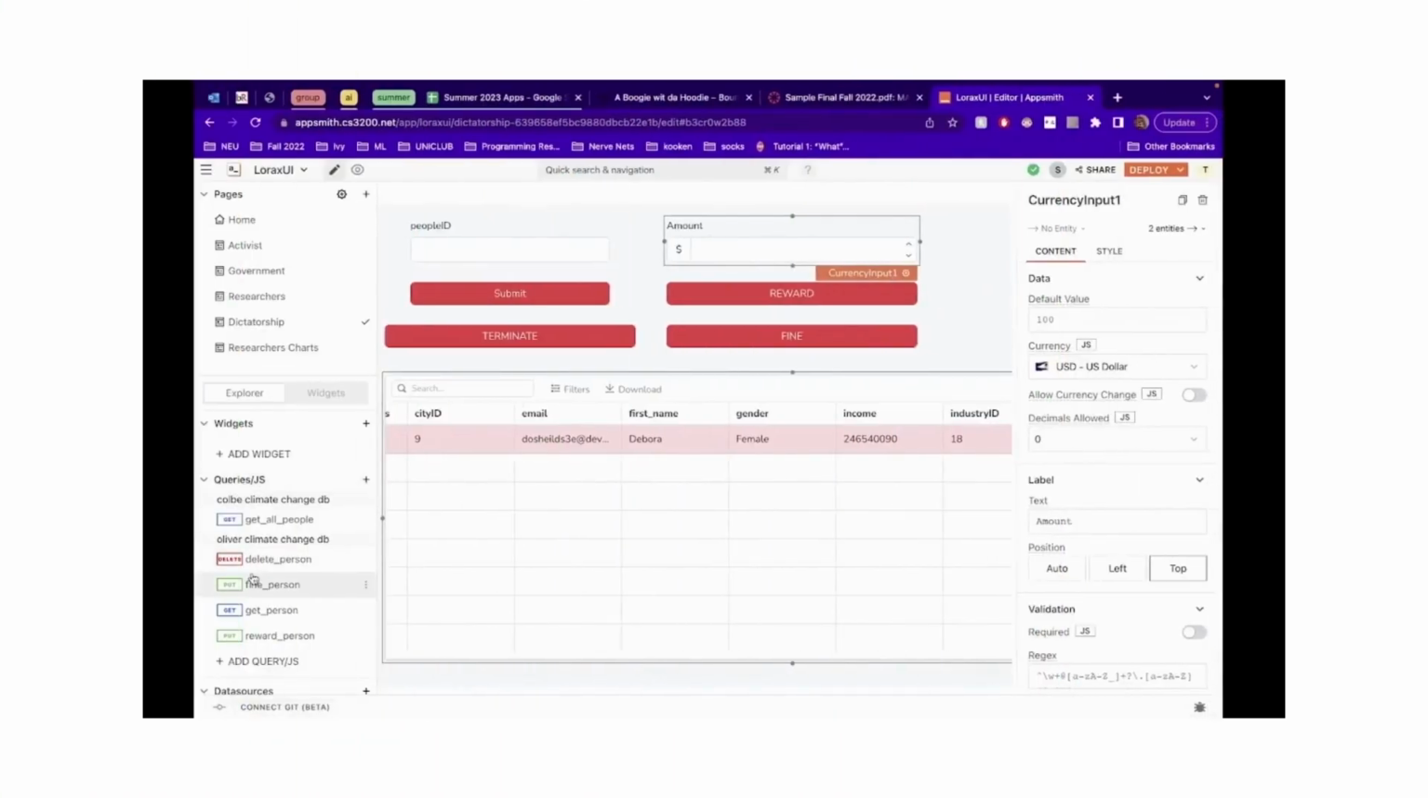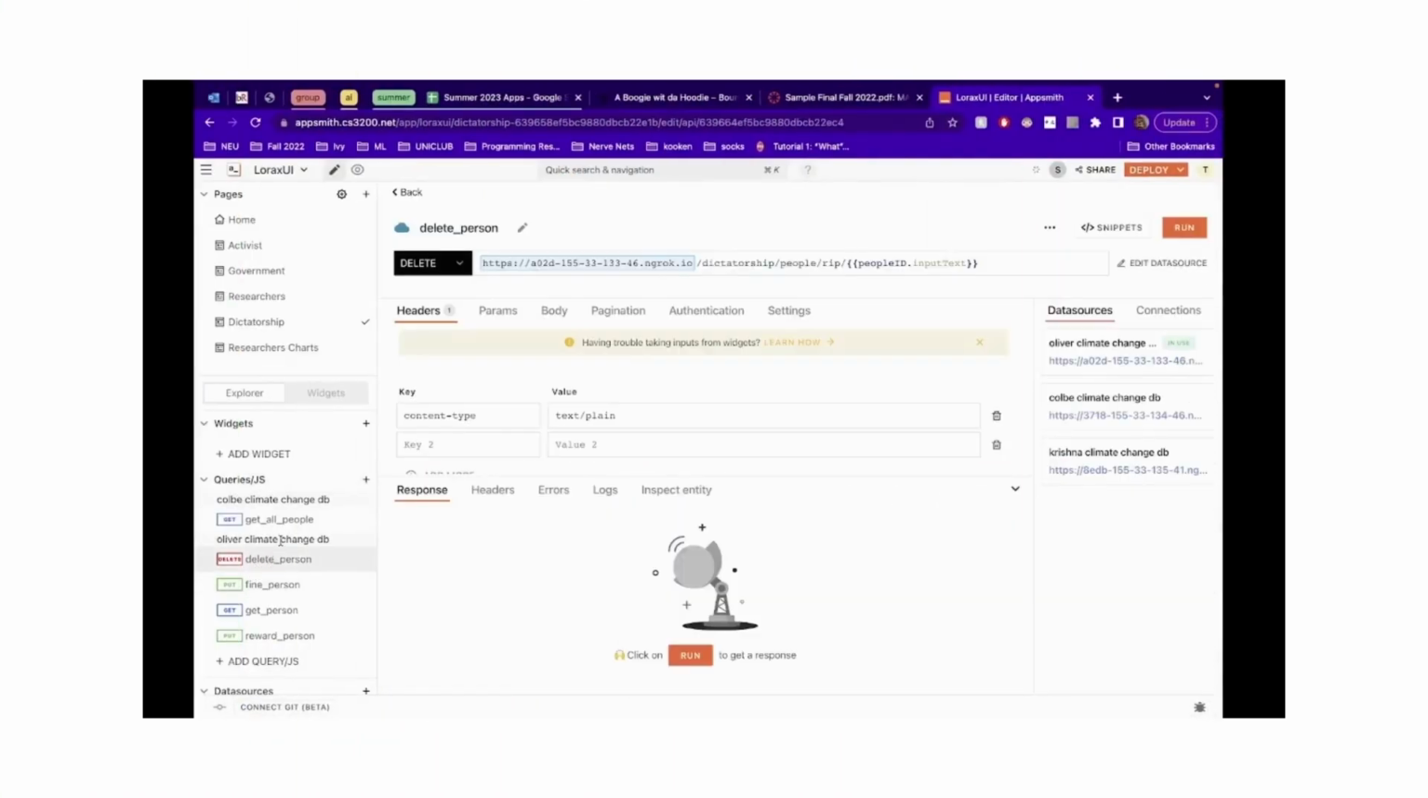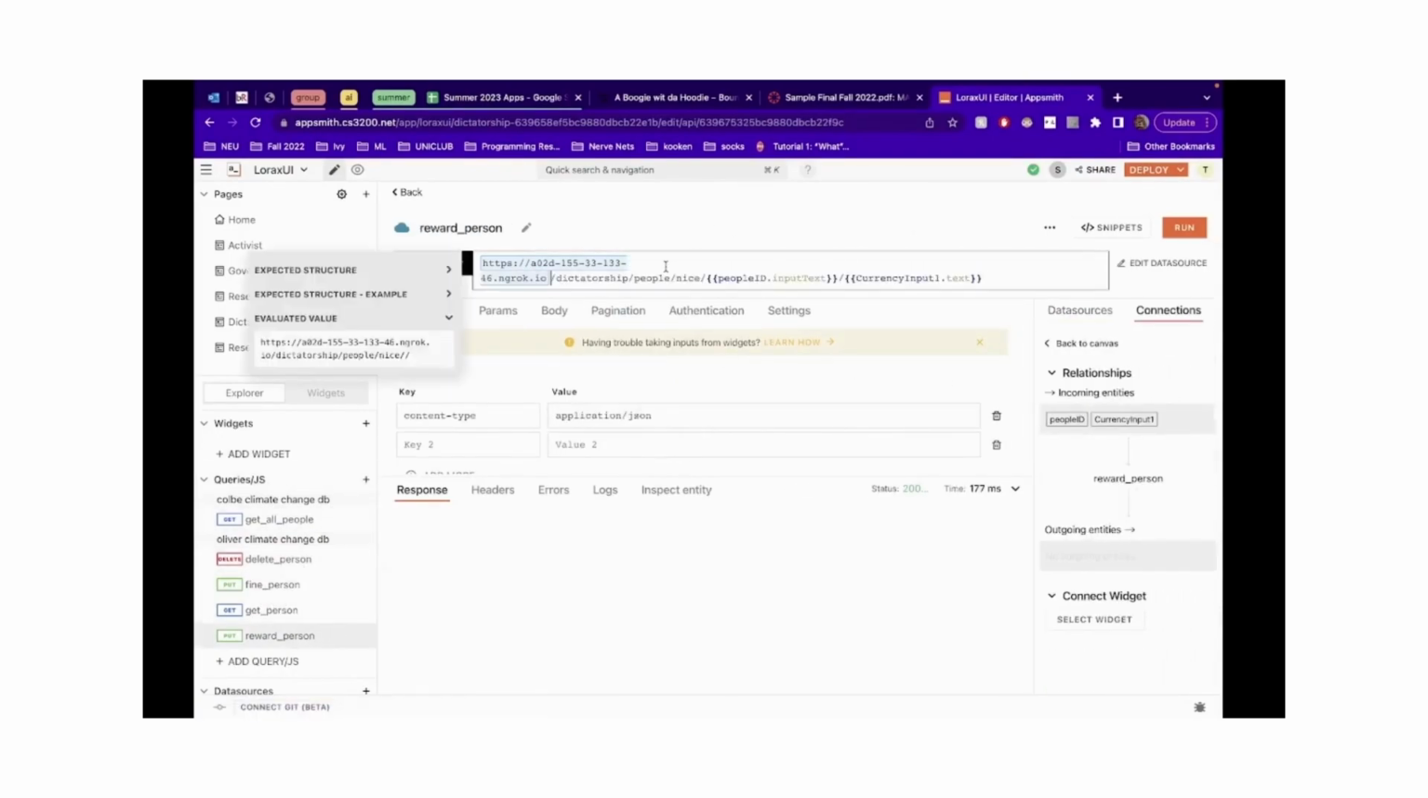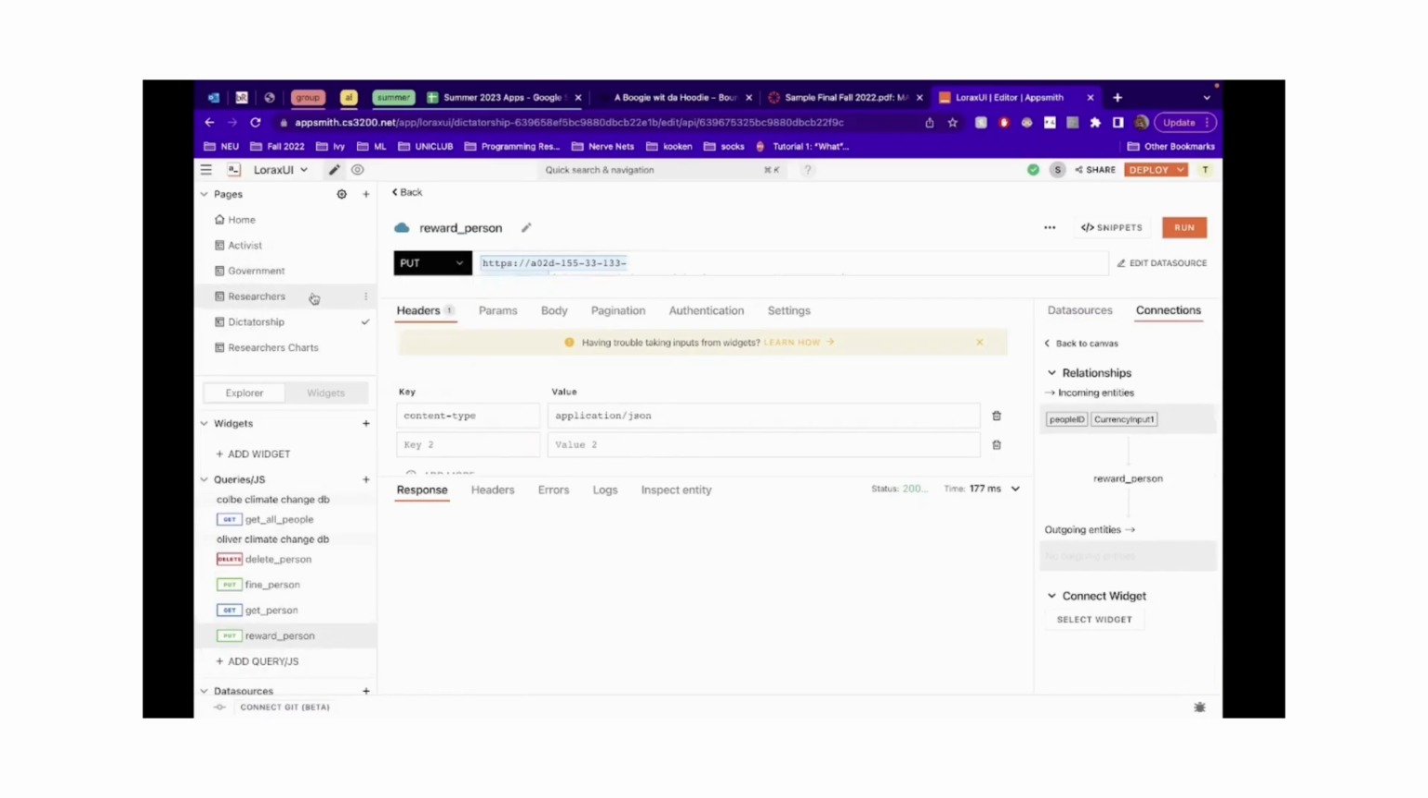Okay, this is the dictatorship page. This is the delete request to delete a person. This is the put request to find a person. This is the get request to get a person. This is the put request to reward a person.